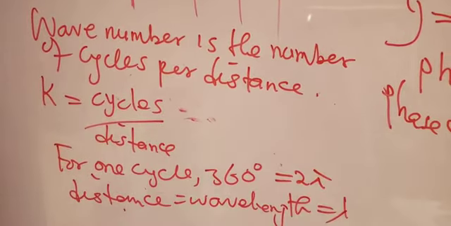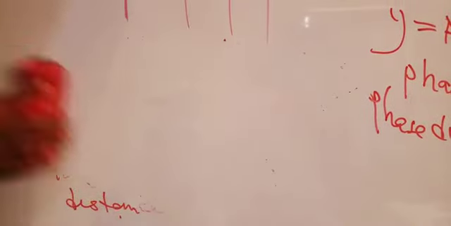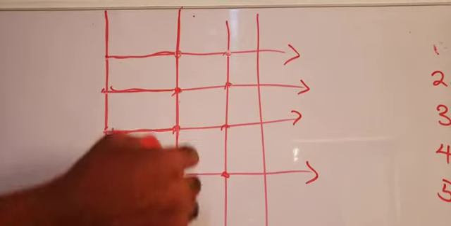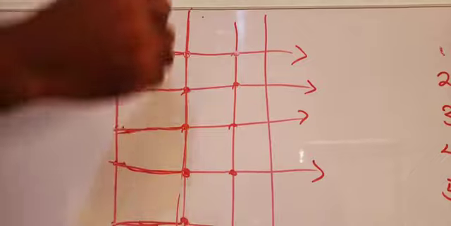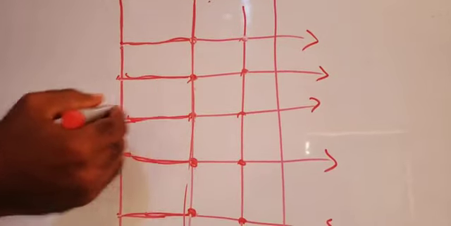Now, another important thing you need to know about the wave, as we've listed here, is wave front. Wave front is a plane that carries all points that are at the same distance from the source of the wave.